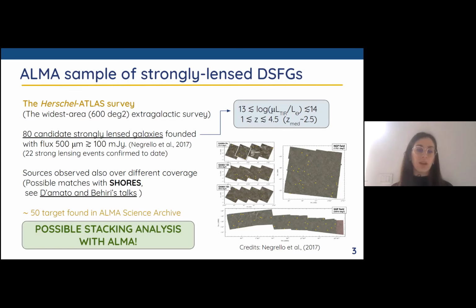For example, we want to find some possible matches with the survey that we talked about yesterday, and Miriam will talk about in her talk tomorrow. From these 80 strongly lensed candidates, we found 50 targets in the ALMA archive. So my project is to perform a stacking analysis on this sample of galaxies.